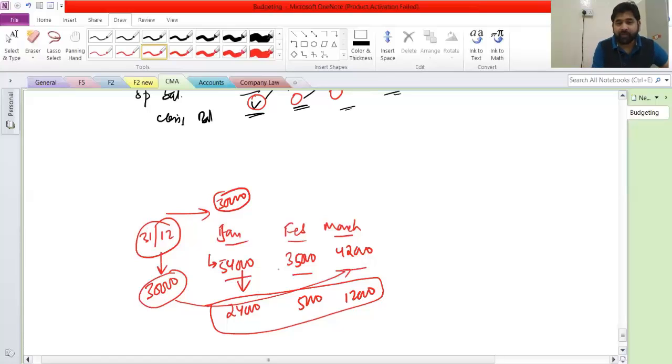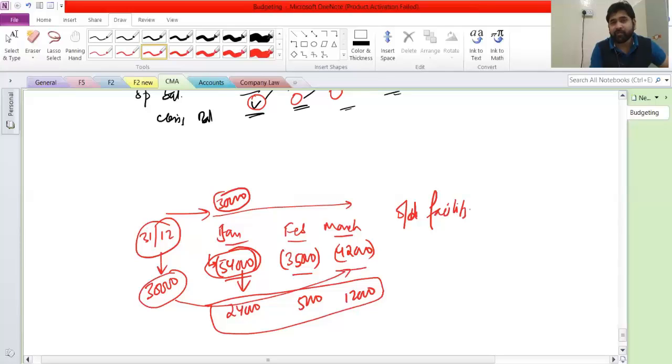Similarly, let's say all these numbers are in negative. That means in the next 3 months, the maximum negative figure that I can see is 54,000. So immediately I will try to get in contact with some banks to allow me an overdraft facility worth 54,000 at least.